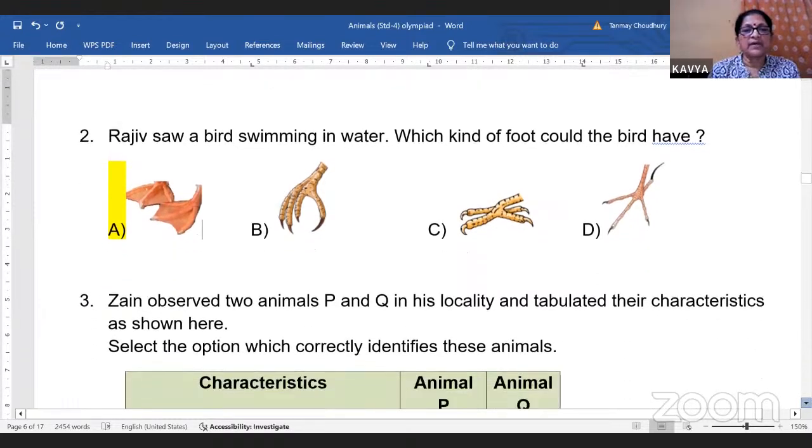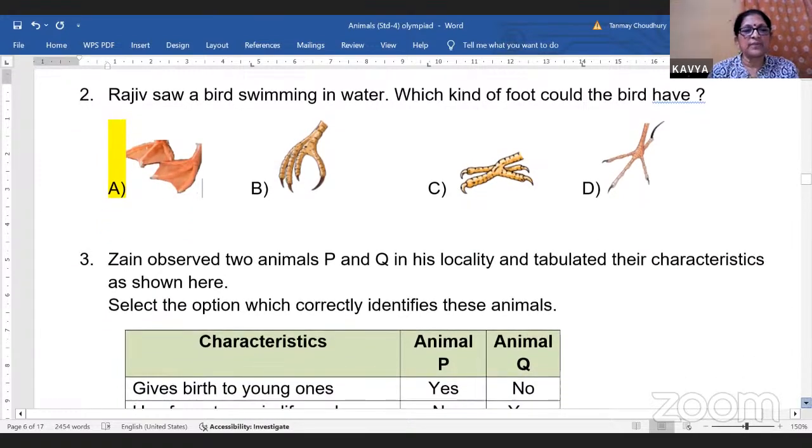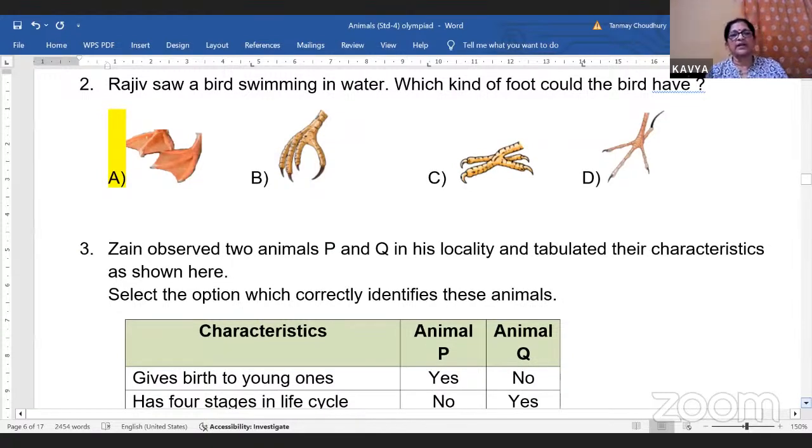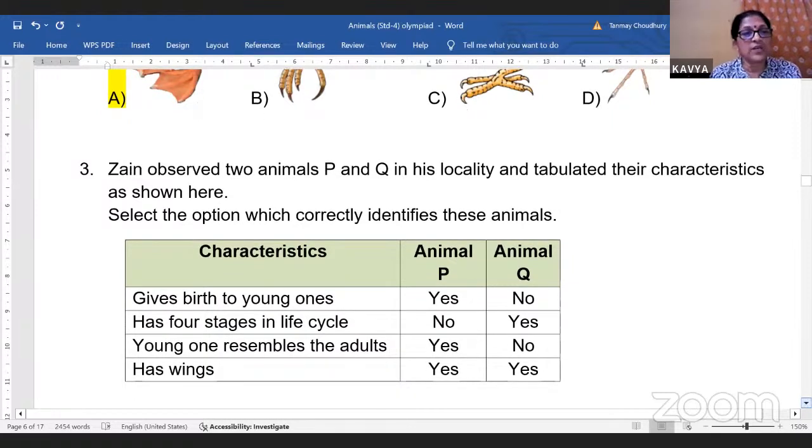Next. Zen observed two animals, P and Q, in his locality and tabulated their characters as shown here. Select the option which correctly identifies these animals. Gives birth to young ones? So P gives birth to young ones, yes, but Q doesn't give birth to young ones. So that means P is viviparous and Q is oviparous.